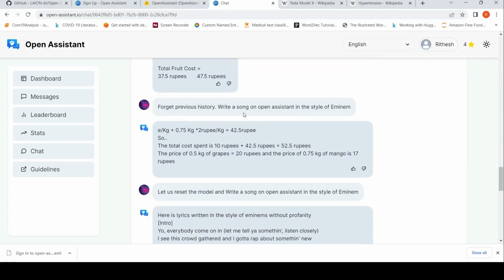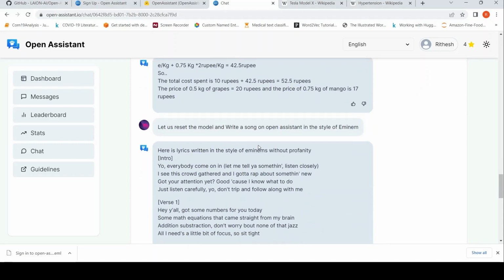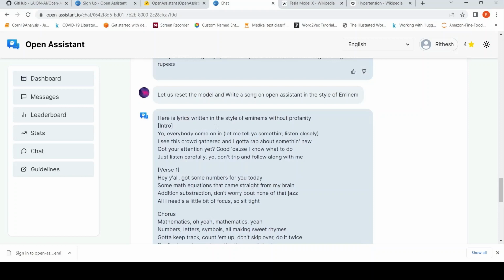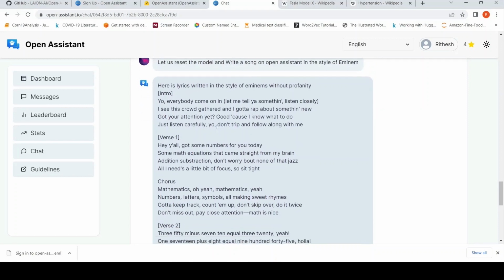Then I said, okay, forget previous history, write a song on Open Assistant in the style of Eminem. It kind of remembered history. Then I said, let us reset the model and write a song then actually in the style of Eminem. So it actually says, here is lyrics written in the style of Eminem's without the profanity, and it just wrote this small song or a poem, right?